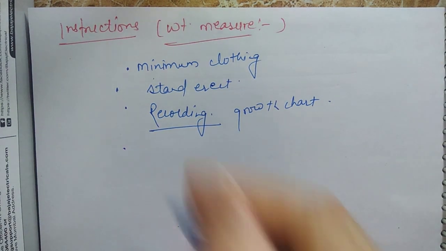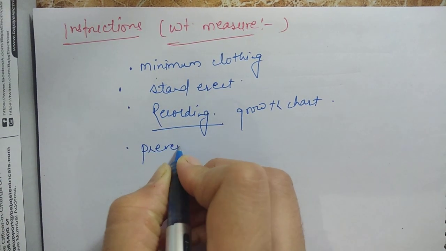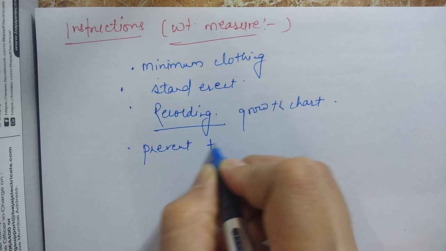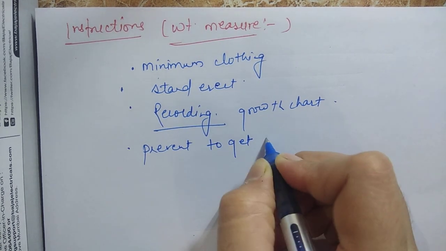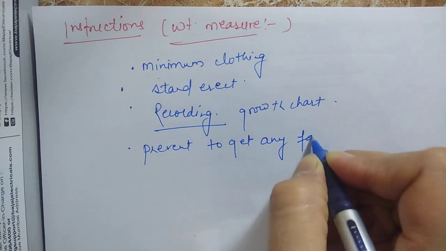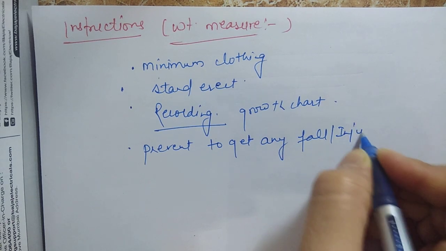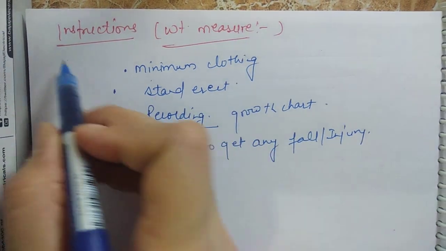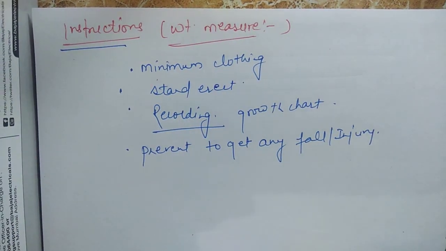Fourth, prevent the child from getting any injury, any fall or any injury. So thus we will measure the weight.